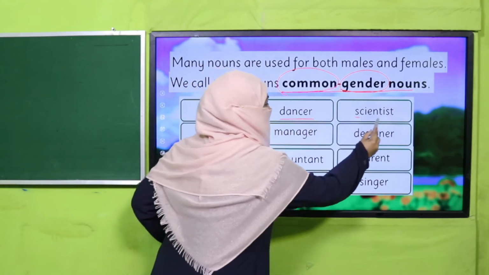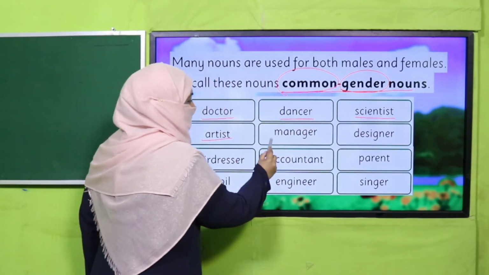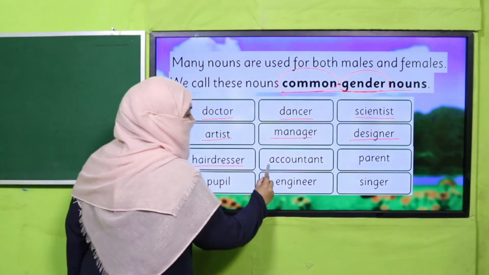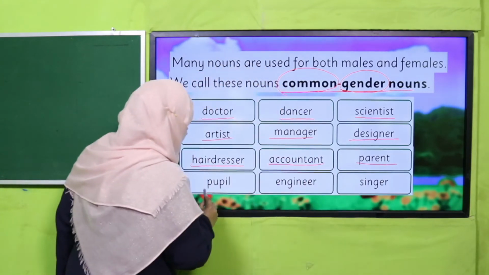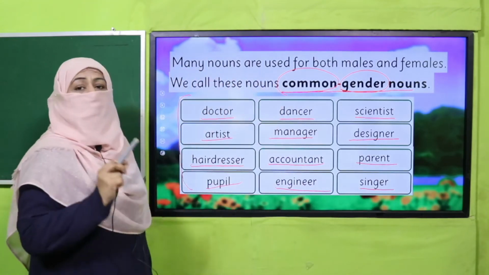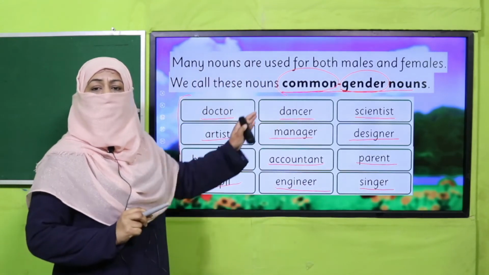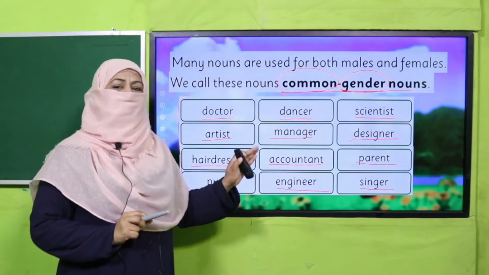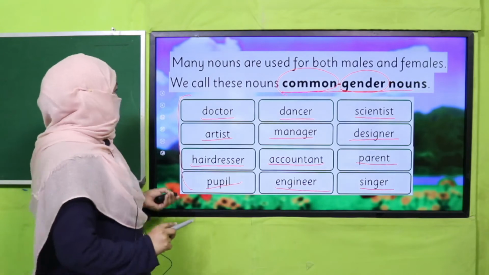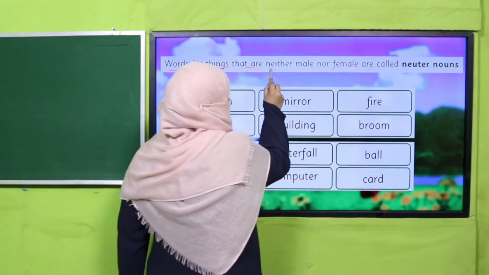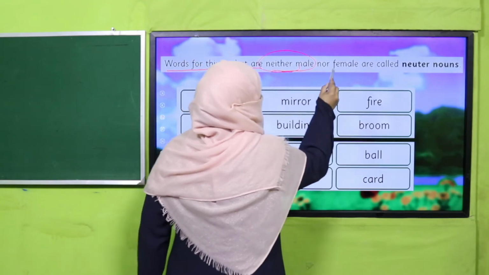Dancer, scientist, artist, manager, designer, hairdresser, accountant, parent, pupil, engineer, singer, all these. And there are many more nouns which represent common gender noun, means they can be either a male or a female, right? And the last is words for things that are neither male nor female.